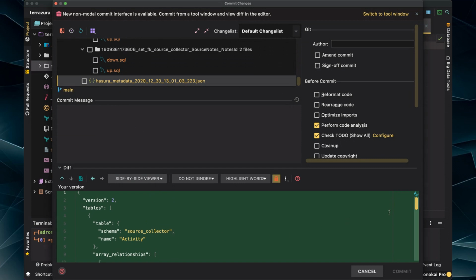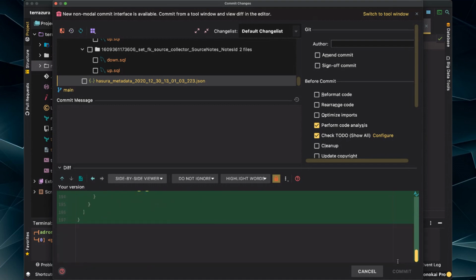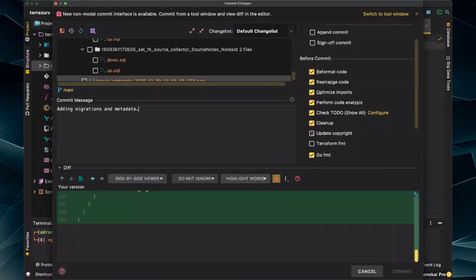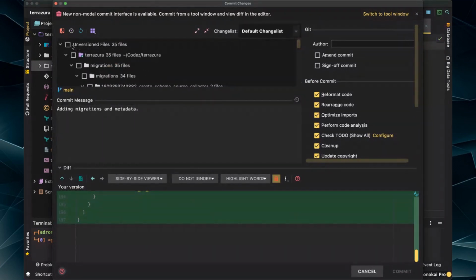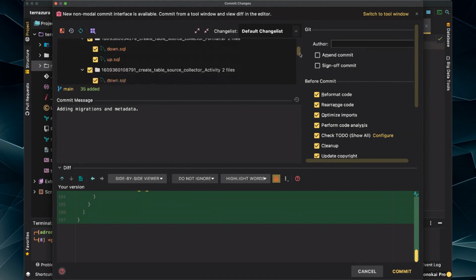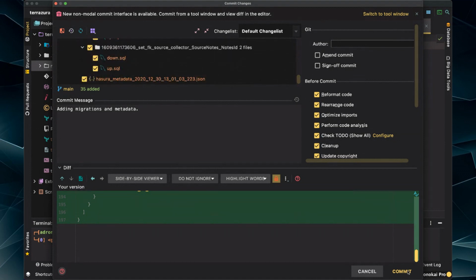So there's all that. And see, you can see the relationships. These are peripheral to the ones we added in the database. The database has its own relationships, but these are in addition to that because it can go far beyond just the relationships in the database. All right, with that said, adding migrations and metadata. We reformat code, rearrange code, optimize imports, cleanup, update copyright, sure. And Terraform format, please, and Go format, sure. It's not doing Go, but whatever. And then I'm going to scroll back up, pick all 35 unversioned files, and commit those.